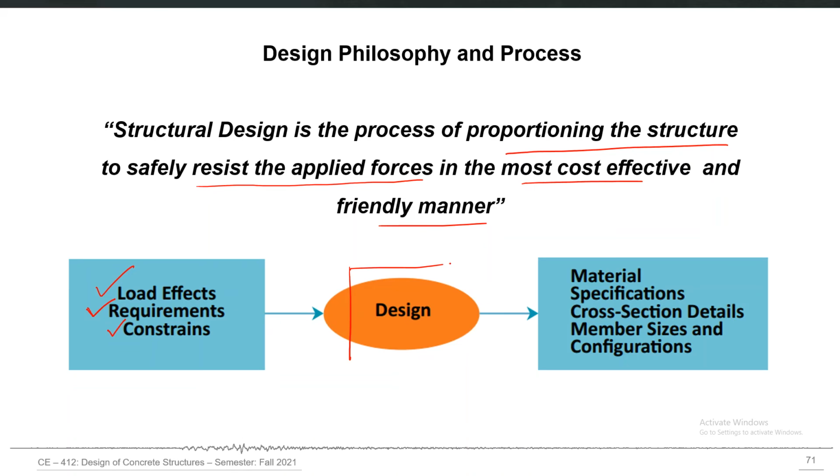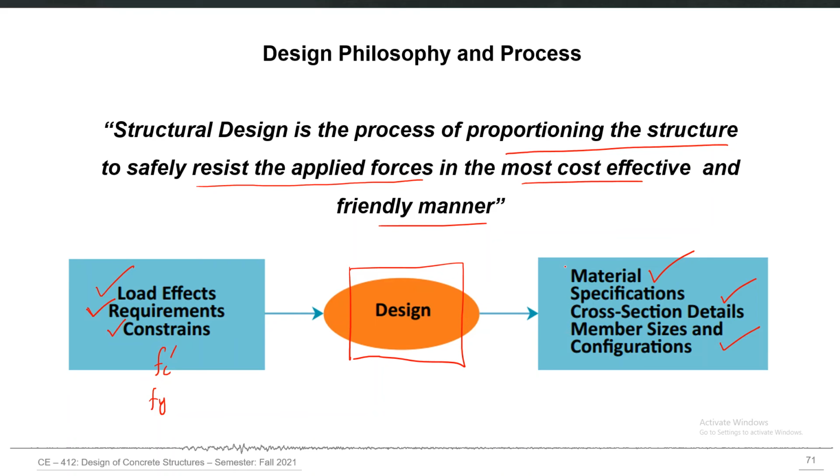We perform that structural design process and ultimately our output would be material specifications, cross-sectional details, member sizes and configurations. Sometimes we may get to know at the end of the design process that the initial material which we were using, a particular f'c and a particular fy, will no longer work for our design constraints and requirements and for our loads.